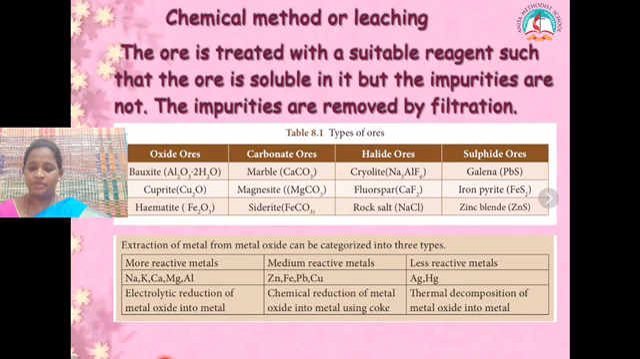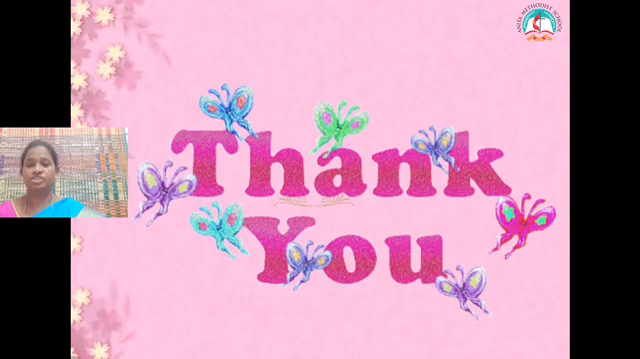There are different types of ores like oxide ores, carbonate ores, halide ores and sulfide ores. Different extraction methods can be used for different types of metal. The most reactive metals can be extracted using electrolytic reduction. Medium reactive metals can be extracted using chemical reduction, and less reactive metals can be extracted using thermal decomposition.